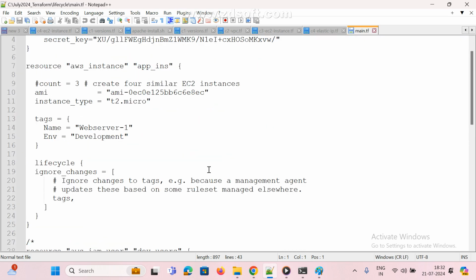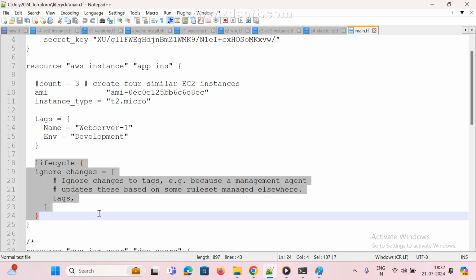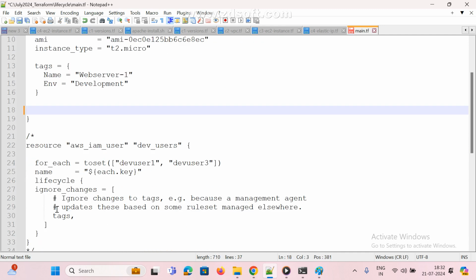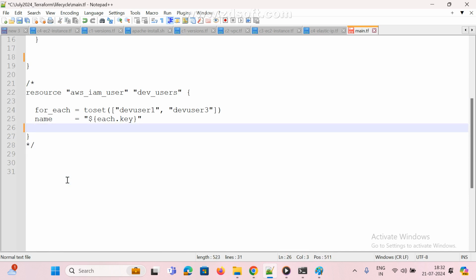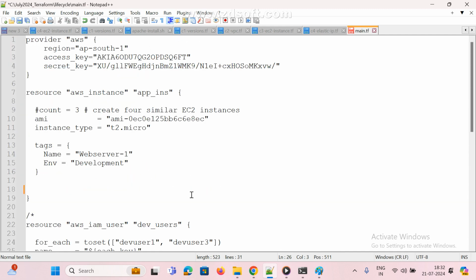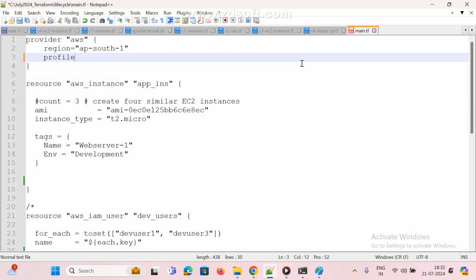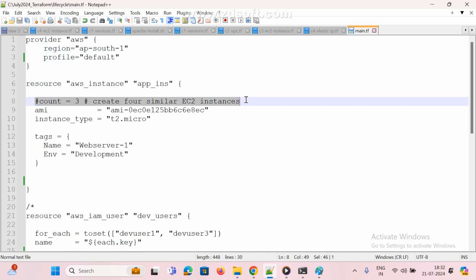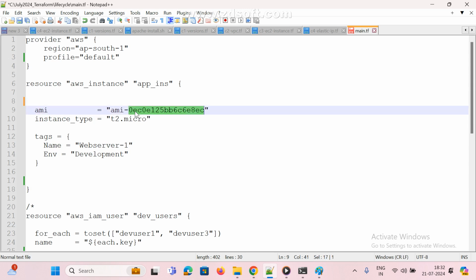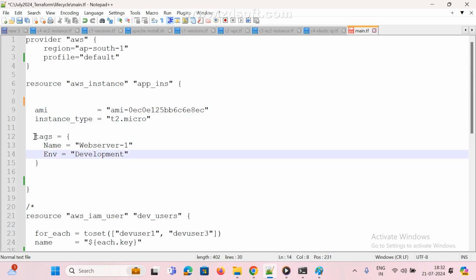Lifecycle. First, here is the ec2 tag name, and I am not going to do anything. First I am removing all these things. For the for_each and lifecycle I am not going to do anything. Also for the profile, I am using profile equal to default, with ap-south-1. This I already commented, no need. And the AMI I gave, this is the AMI ID, this is the instance type, and these are the tags.